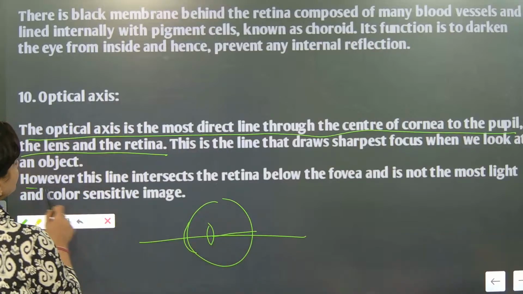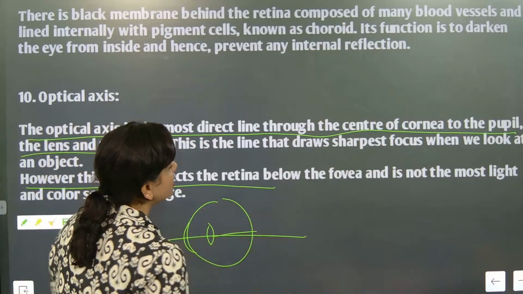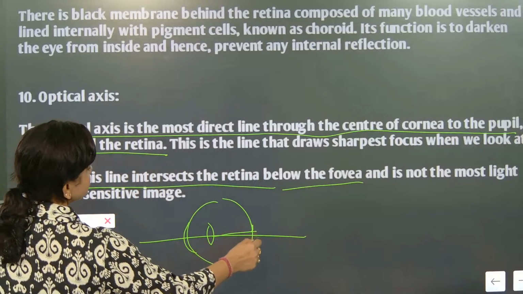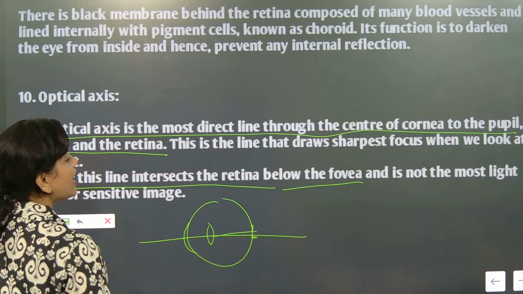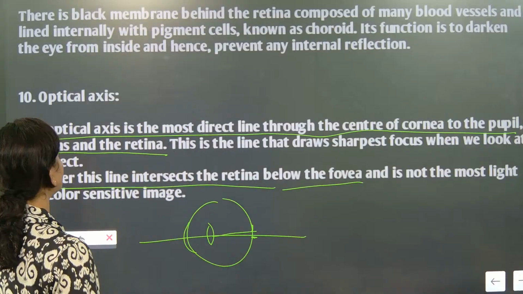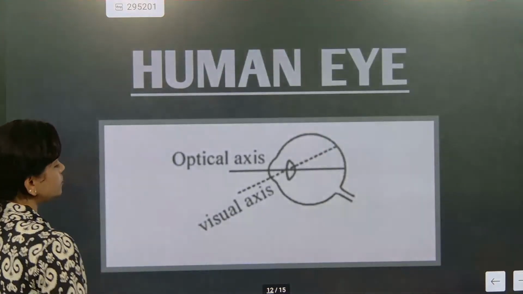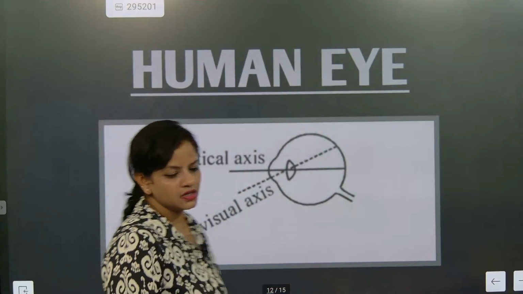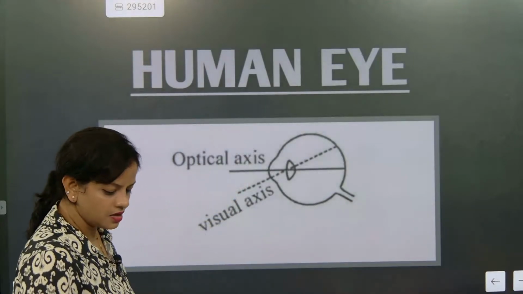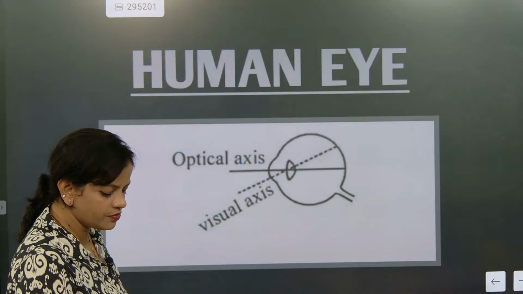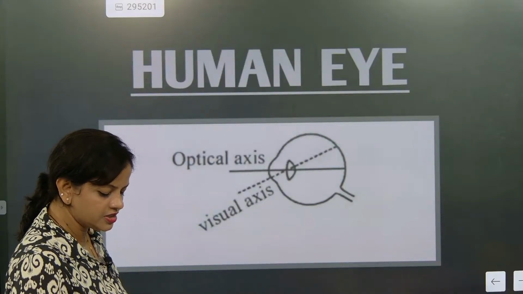However, this line intersects the retina below the fovea. Below the fovea, it is intersecting the retina, and it is not the most light and color sensitive, so the image will not be formed in that place. Okay. So now, can you check the optical axis? Understood? A little work is left. If we do that work, we will be able to understand this nicely.